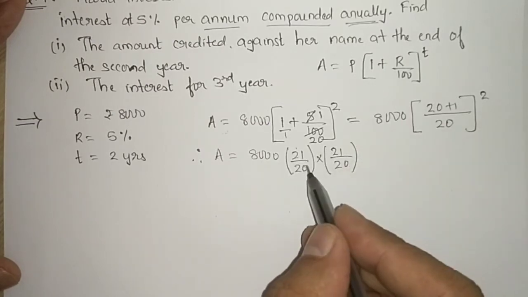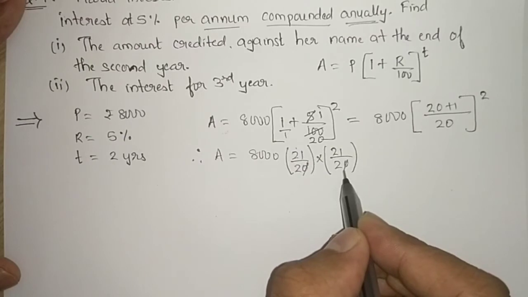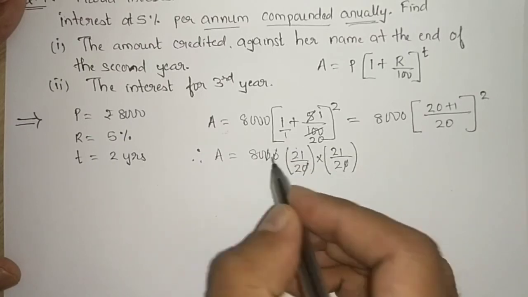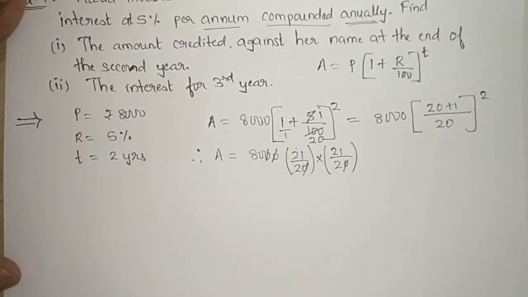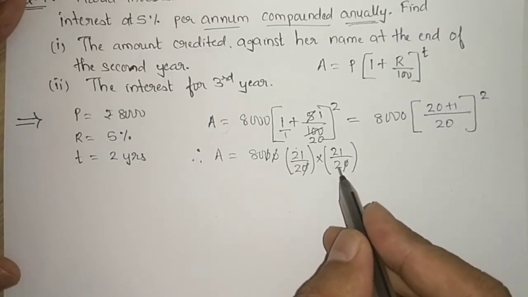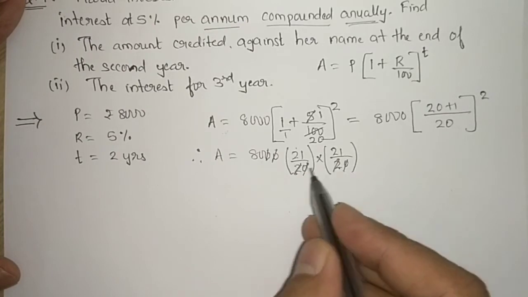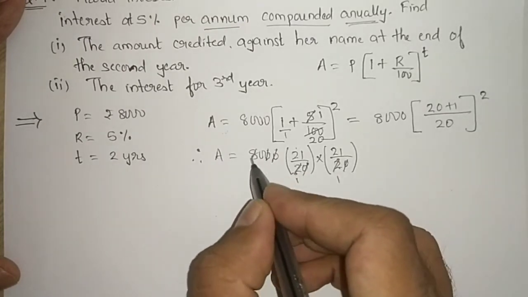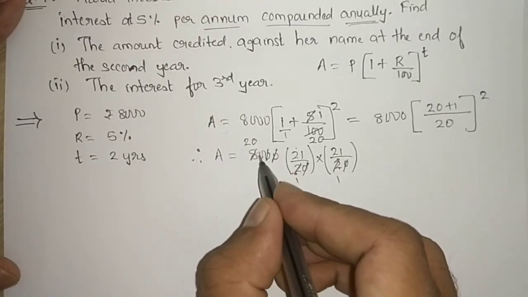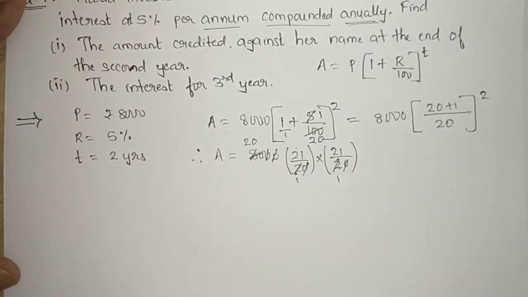Now the 2 zeros of this 20 and 100 will cancel out with 8,000's 2 zeros. 2 2s is 4, so 4 1s are 4 and 4 2s are 8, and this 0, that is 20s is 80.